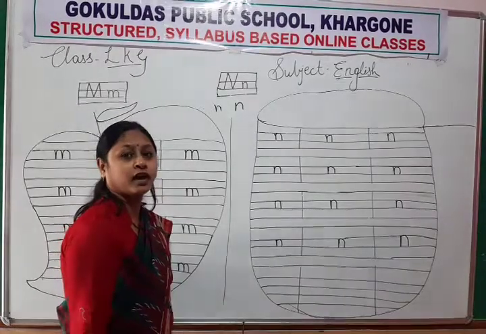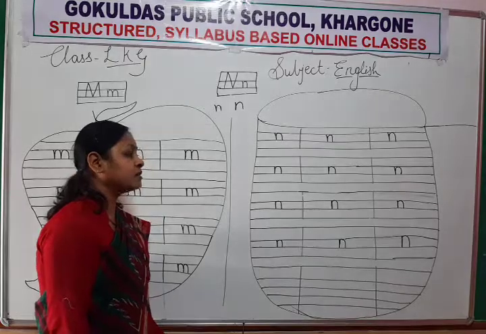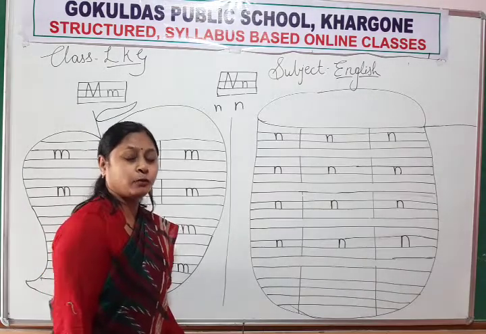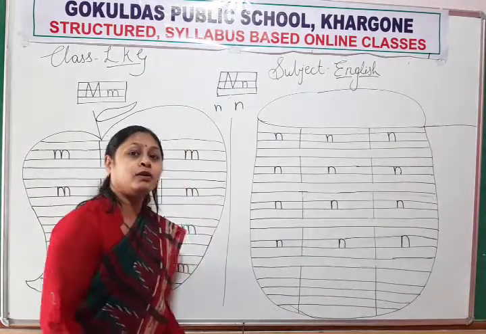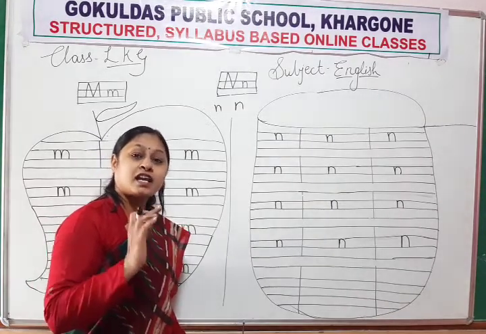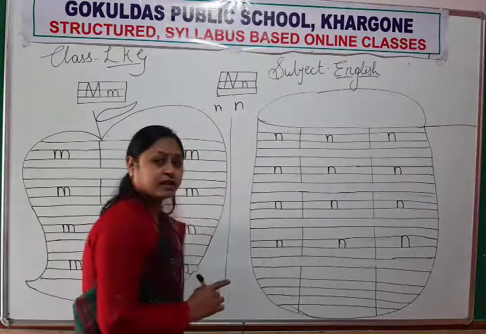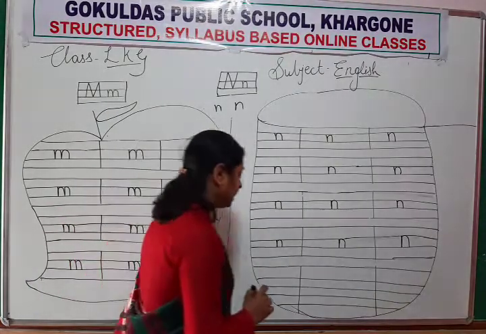Don't write overriding. You have to write neatly and properly so that when you send your book for checking, I will give you a smiley in the notebook. Okay, star, ice cream. Next, in the last line, you will write properly and neatly.